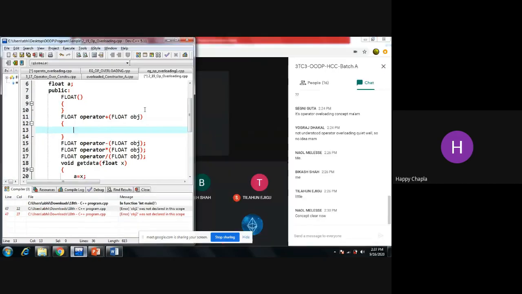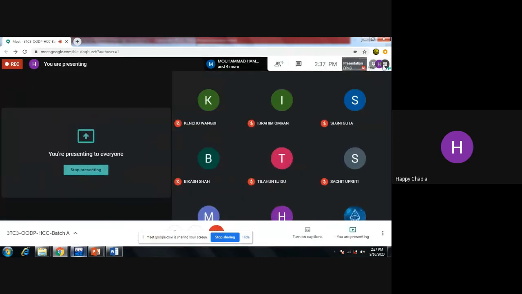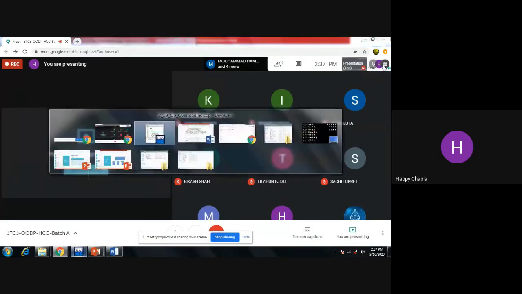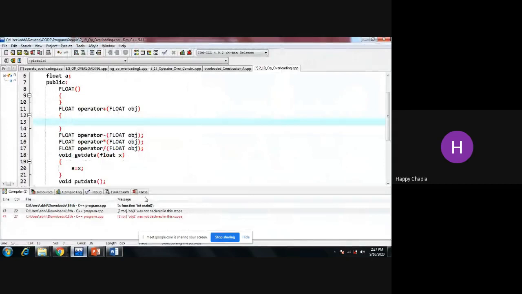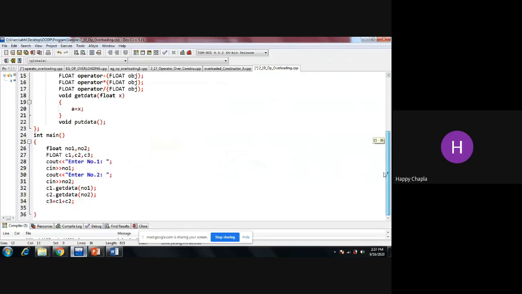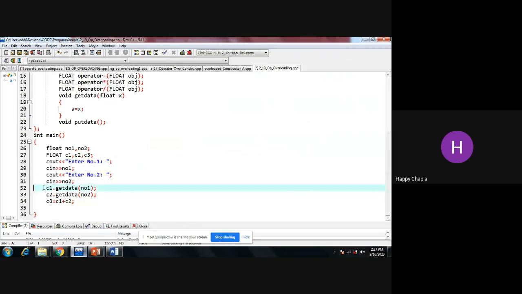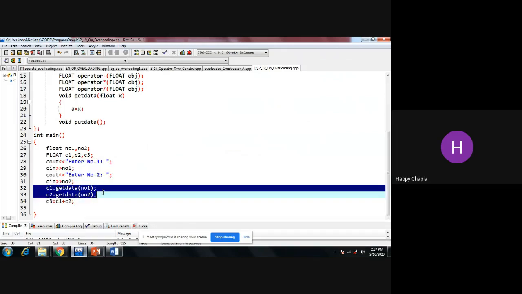Okay, so till now, any doubt in this question? What I have implemented inside the integer main is nothing more: I'm just taking two values from the user and passing those two values into the get data function.